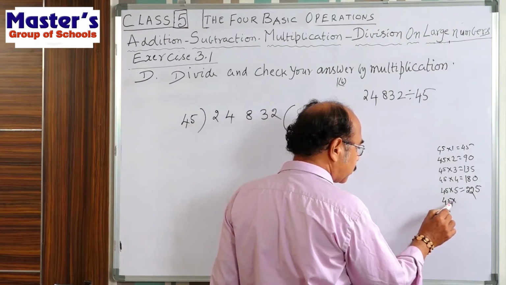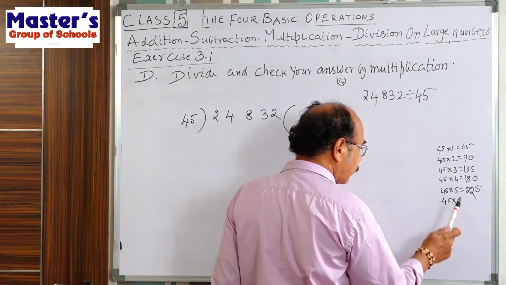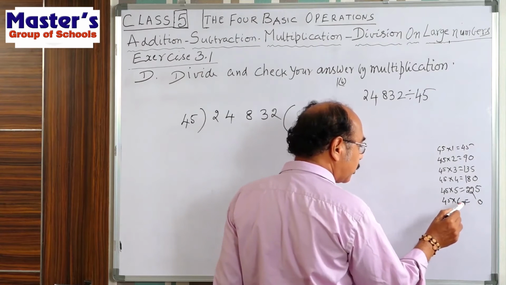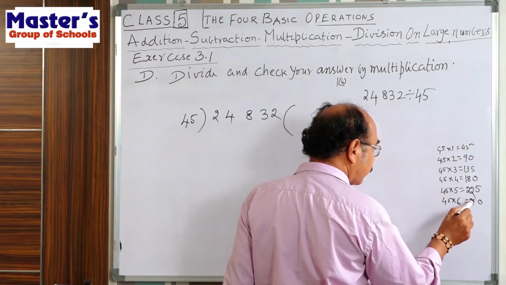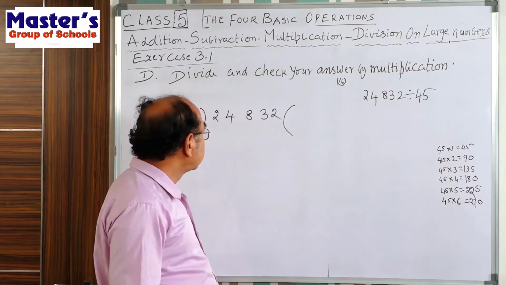Now, here one more. What is 45 sixes here? 6 5s are 30, 3 carried. 6 4s are 24 plus 3, 27. 270.